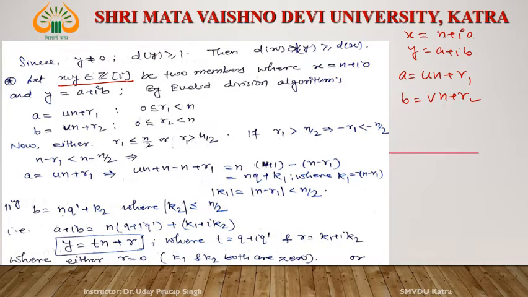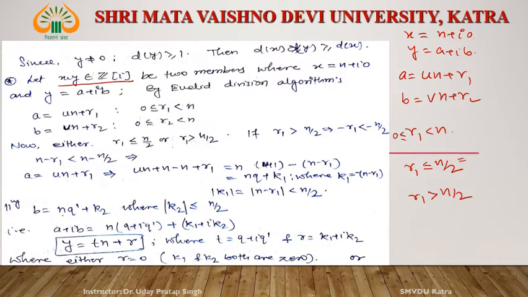Come to the r1. What is r1? 0 is less than r1 is less than n. Then this r1 and n by 2 satisfy these two relations: r1 is less than or equal to n by 2, or r1 is greater than n by 2.